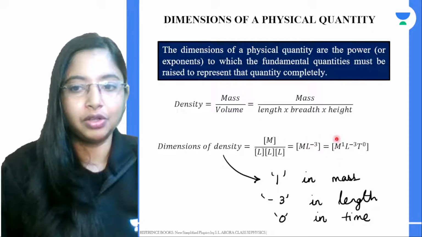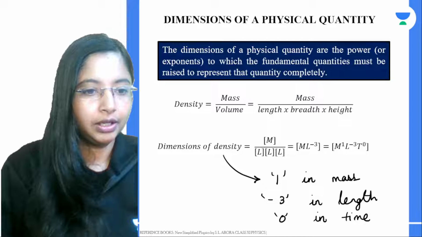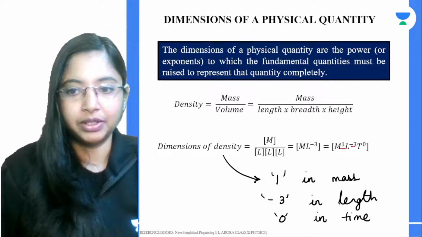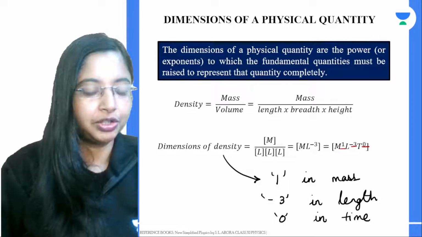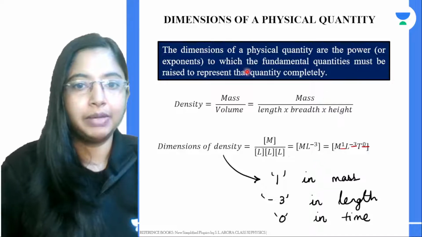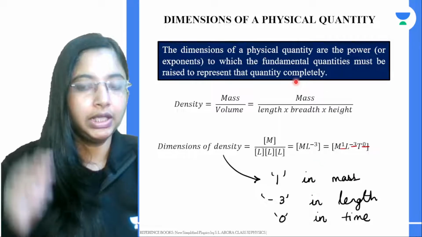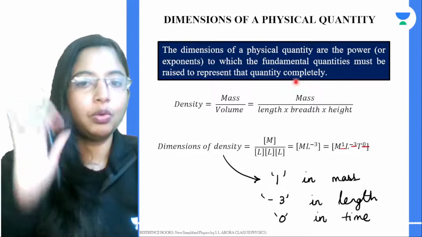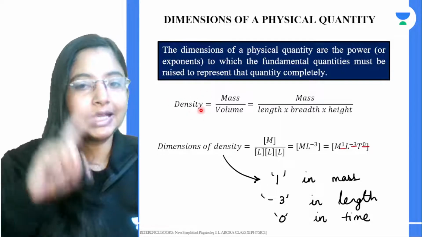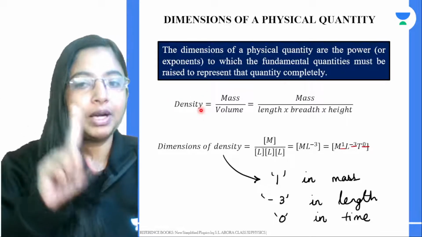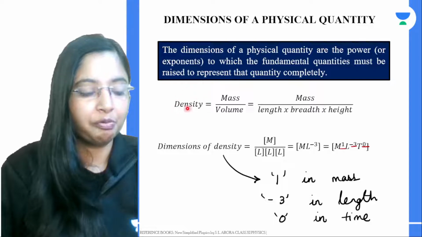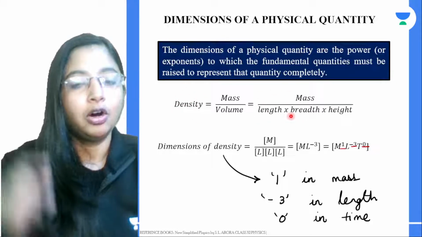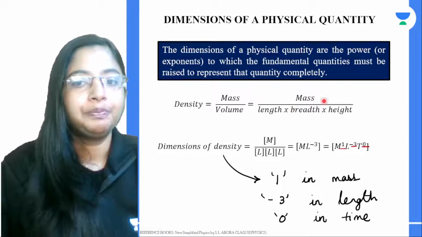These powers or exponents to which a fundamental quantity must be raised to represent that quantity completely. So whenever you want to represent a physical quantity in terms of its dimension, first, what you have to do is express it in terms of its fundamental quantities.